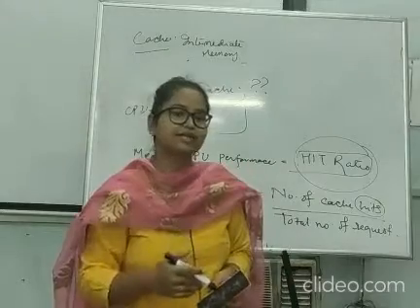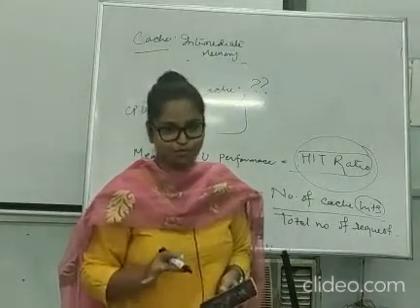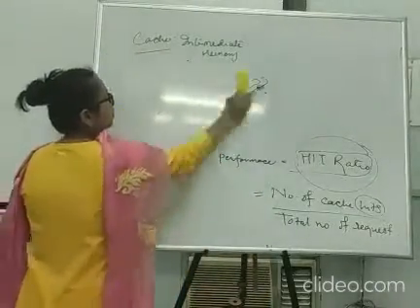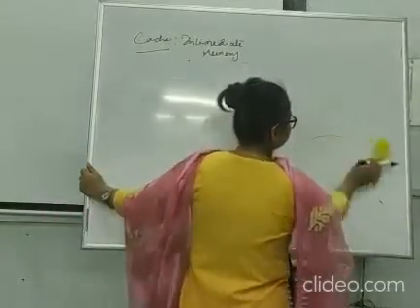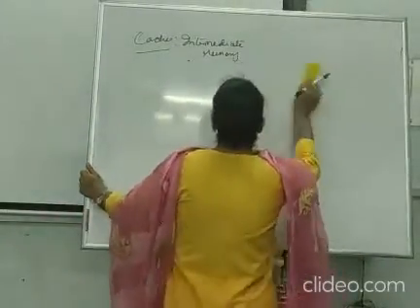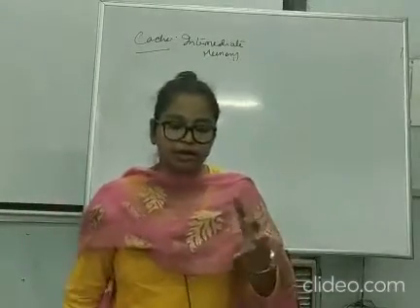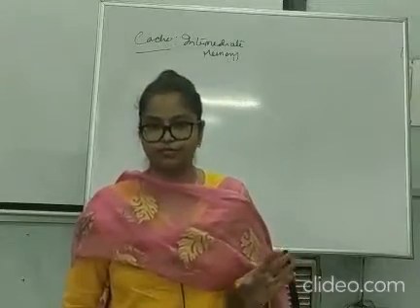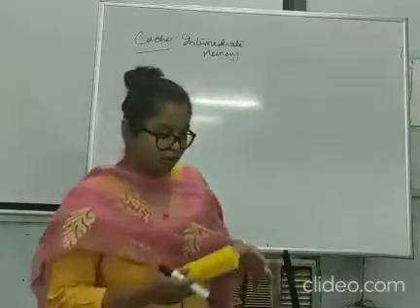If hit ratio is less, we say the performance of cache is not so good. We will solve a few problems relating to this concept. Now we will learn how much time it takes to execute one instruction if we follow this kind of hierarchy.